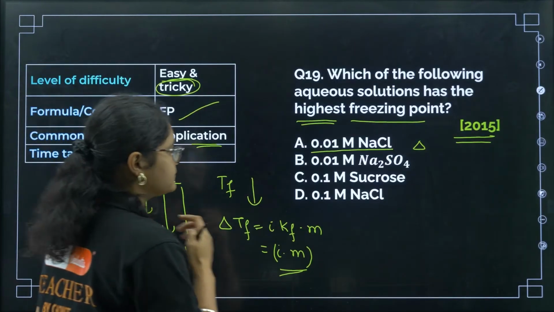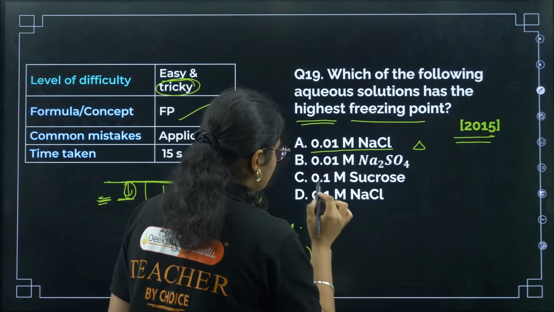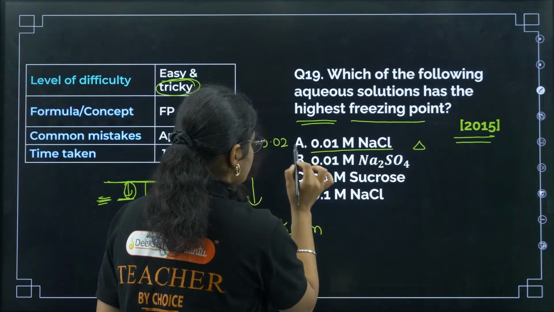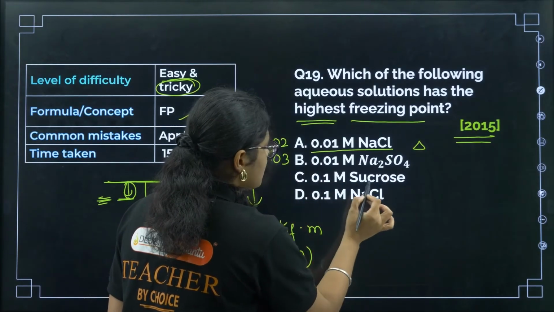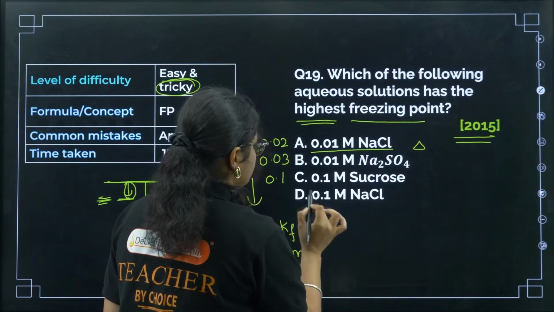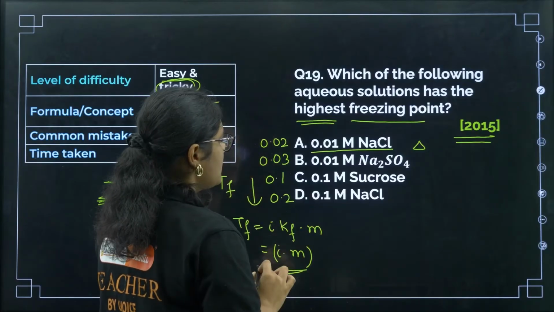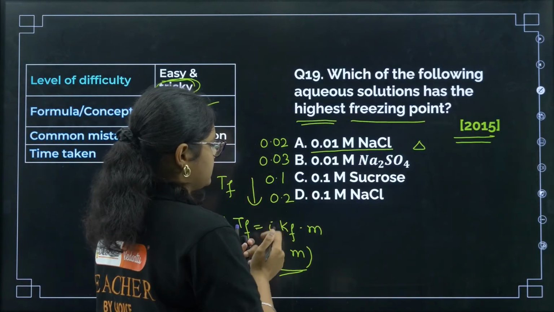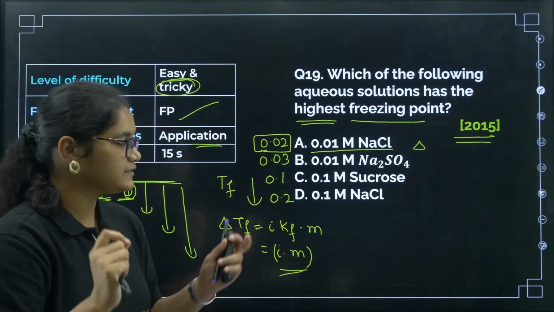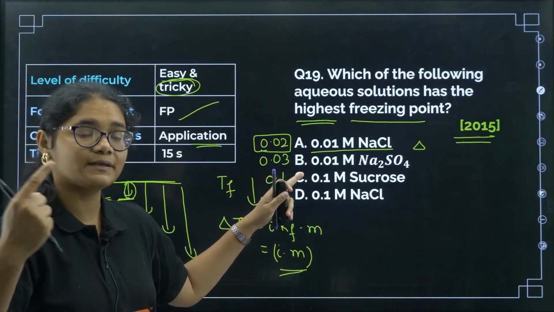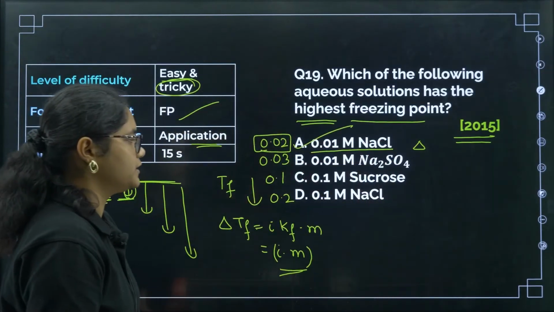So that's what I'm saying here. If you multiply i into m, you will get 2 into 0.01, that is 0.02, and here 2 plus 1 is 3, so we'll get 0.03. Now for sucrose, this will be 0.1. This one will also be 0.1 into 2, 0.2, right? Now where you see the decrease is least, the decrease is least in 0.02, right? The depression is least in option number A. That means the freezing point will be highest here. So the correct answer for this question will be option number A.